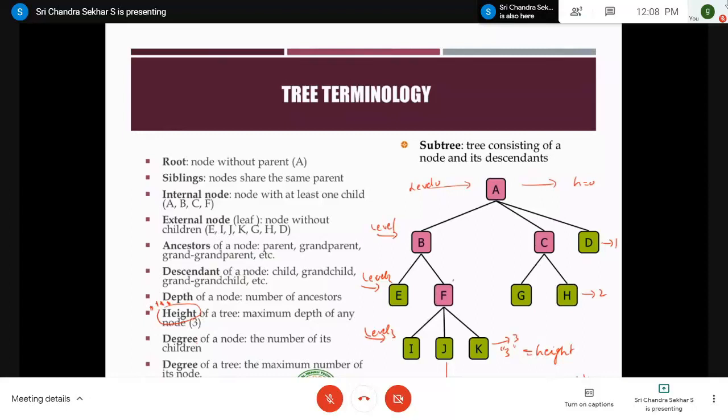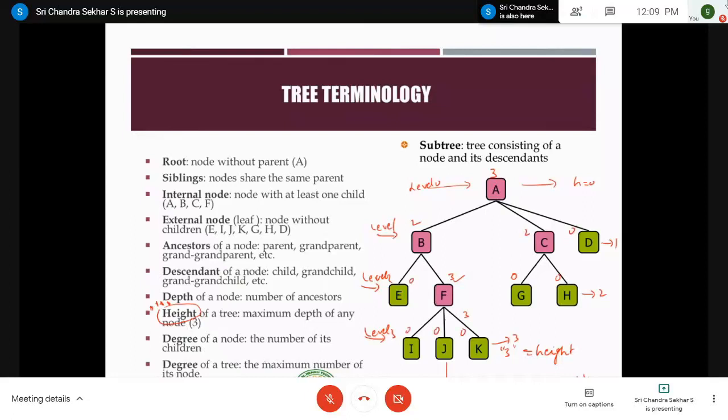If you consider F, how many children are there? 3. Therefore, the degree is 3. If you consider B, it has 2 children, so it is 2. If you consider A, it has 3 children. Don't consider different levels; you have to consider only the children. Therefore, the degree of node A is 3. Similarly, G has no children, so the degree of the node is 0. Similarly, H 0, C 2, I 0, J 0, K 0, E 0, right?